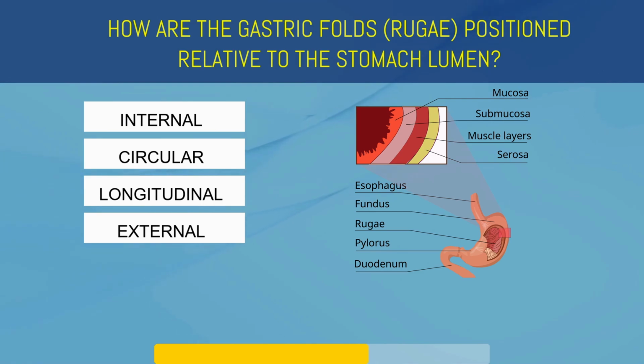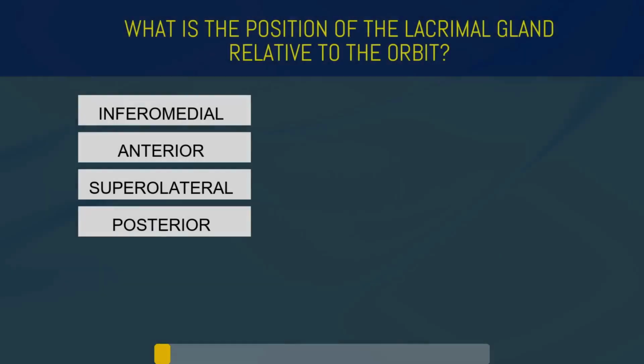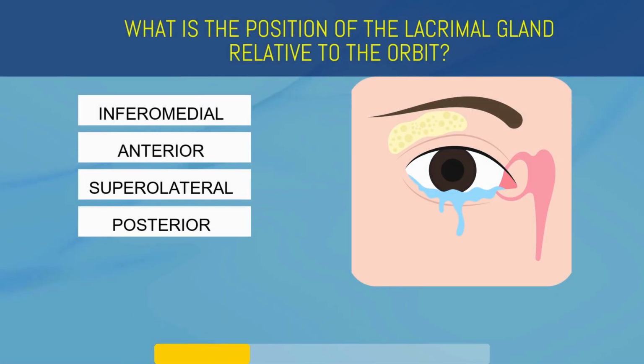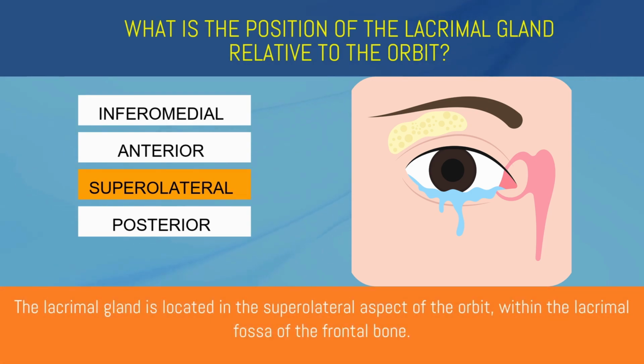Internal, circular, longitudinal, or external? Internal. The gastric rugae are folds of mucosa and submucosa on the internal surface of the stomach, allowing for expansion. What is the position of the lacrimal gland relative to the orbit? Inferomedial, anterior, superolateral, or posterior? Superolateral. The lacrimal gland is located in the superolateral aspect of the orbit, within the lacrimal fossa of the frontal